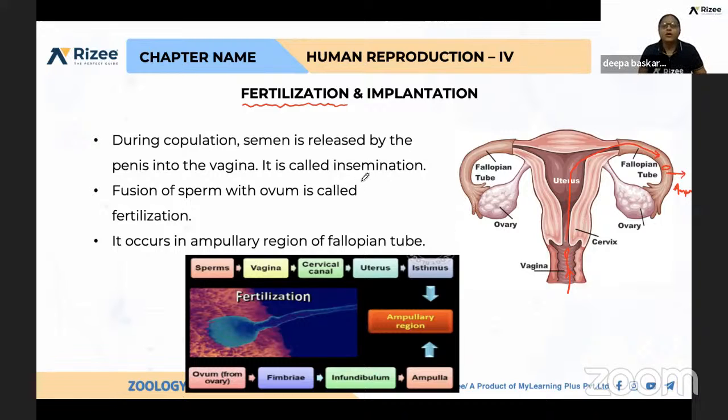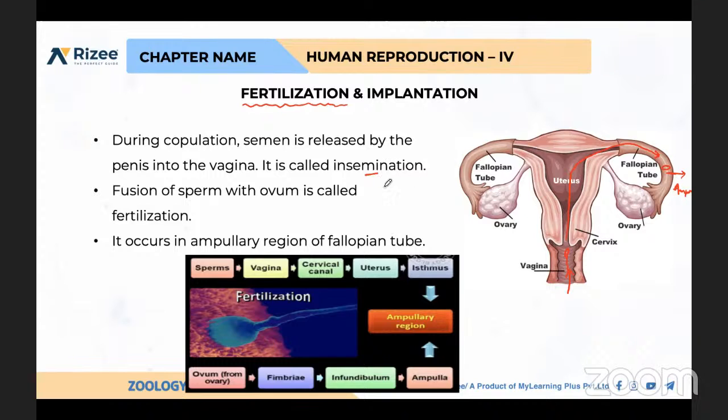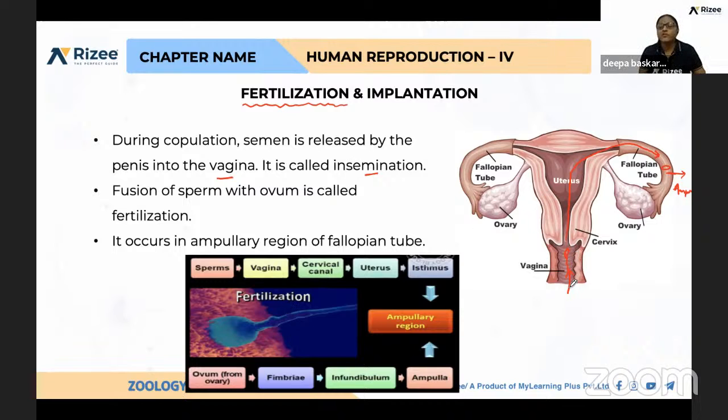So during copulation, insemination is happening. What do you mean by insemination? Releasing of semen into the female reproductive system. Where in the female reproductive system is the semen released? In the vagina. So this sperm which is released into the vagina travels through the cervical canal, uterus, isthmus, and reaches the ampullary region.